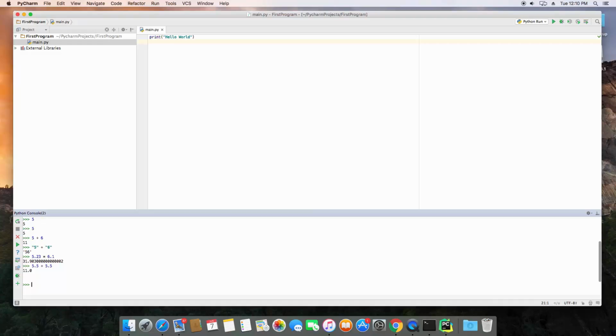Now, we're going to talk about how to convert different types of types, I guess. These are called types. A number is a type, a string is a type, and right here we've shown both numbers and strings, and we're going to cover strings in the next video, but for right now, let's say, well, I have some numbers, but they're wrapped in quotations, and I still want to perform mathematical operations on them. How can I do that?